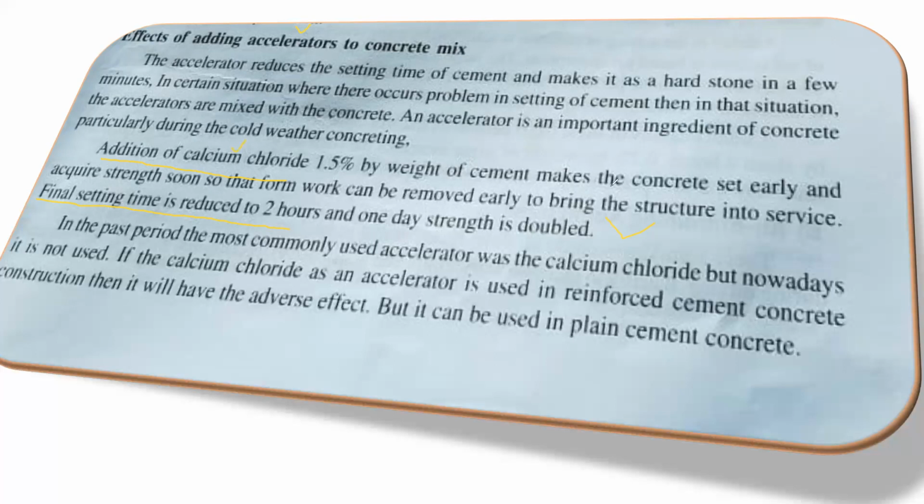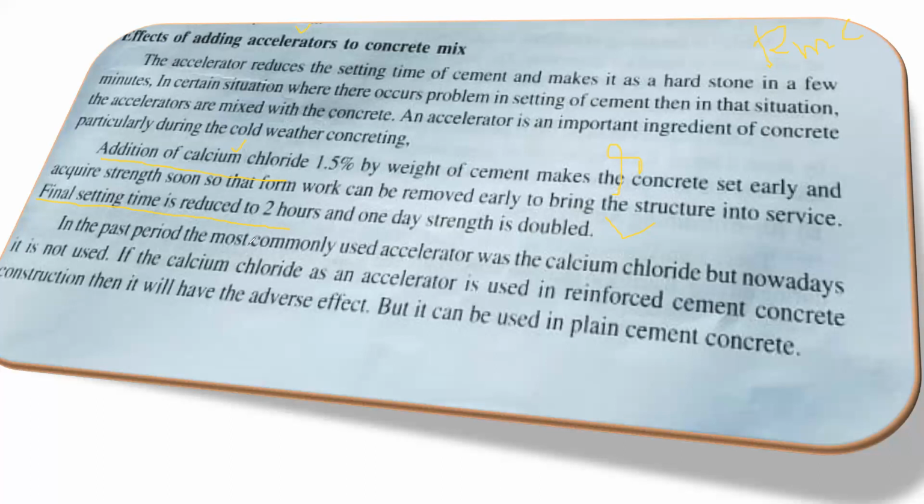Even at the site, whenever we do work, if you feel you want early setting of cement to happen, you can make use of calcium chloride. It is available in the market, and based on certain experts' advice, you can add that into the concrete. But usually these things happen in the batching plant only, where you have the RMC plant, right? There we add all those things and bring the concrete to the site. We don't take the risk of adding all these things on our own, since we don't have much expertise in this particular field, right?